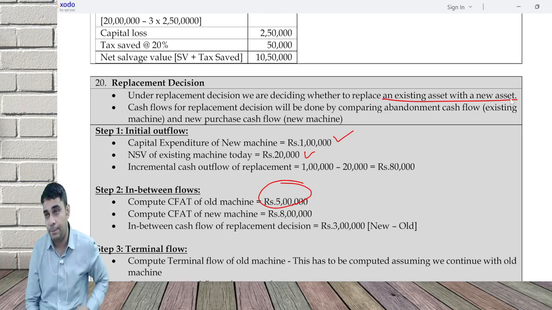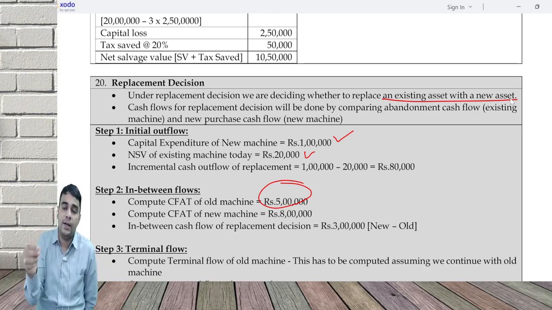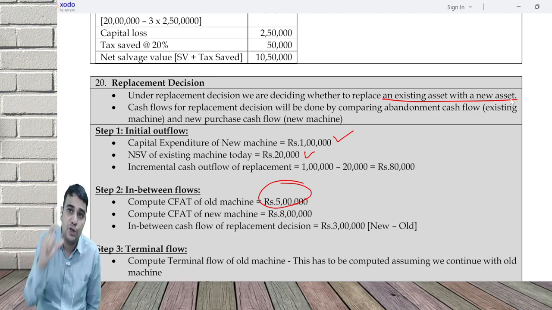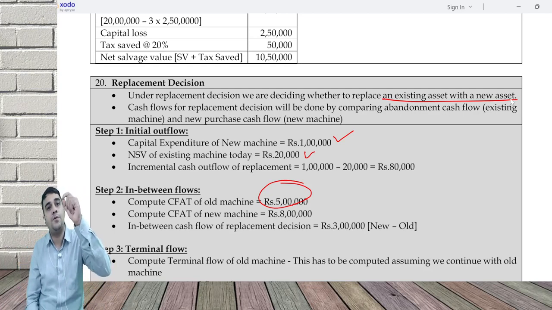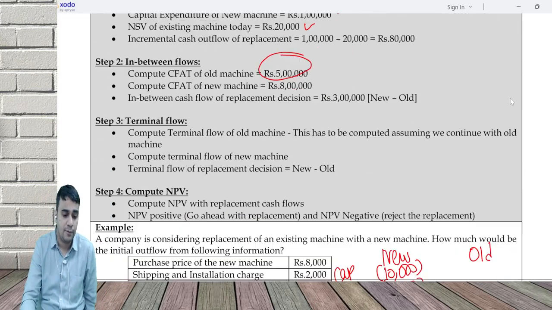Third is when should I replace? For doing when should I replace, if I have very limited options, that is today and 1 year, do the cash flow properly. That is, if you replace today, what happens? If you replace a year later, what happens? Life is going to be different. Go with EAB or EAC. But where you have multiple options and life is longer years, then you calculate the EAC of the new machine first, and then say old machine for 0 year, new machine for 4 years. So you sell old machine for 1 year, new machine for 3 years, old machine for 2 years, new machine for 2 years. So that's an approach we can follow.